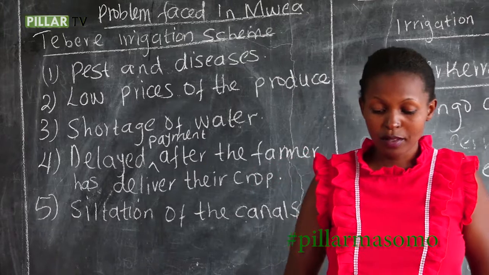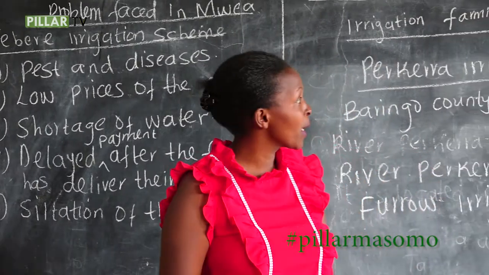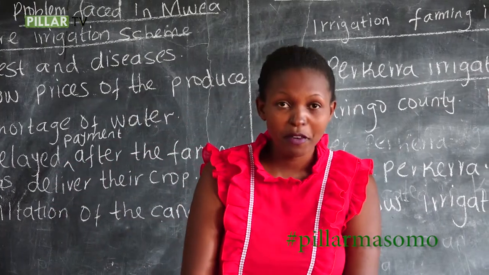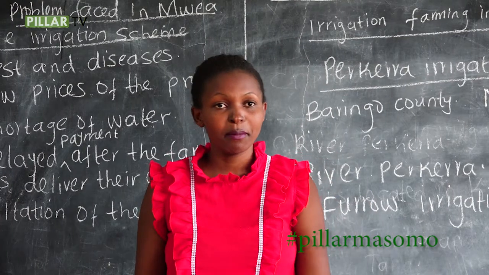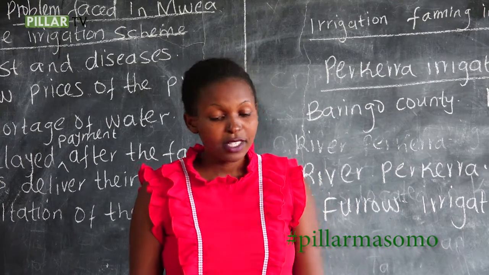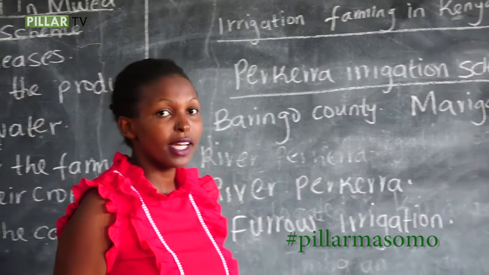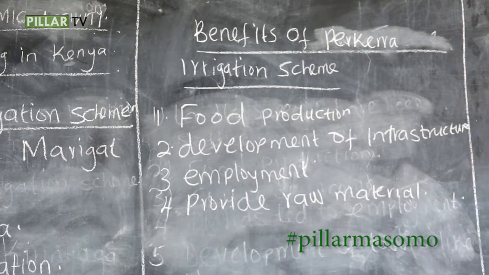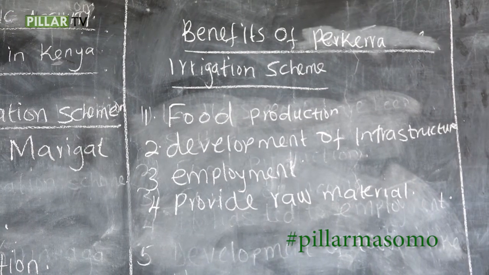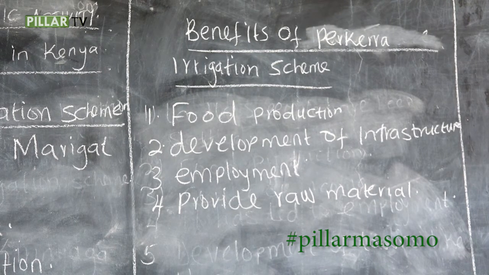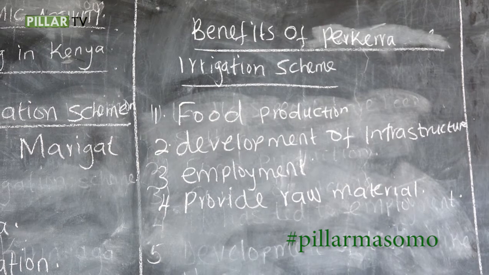Then the second question, the benefits of Perkerra irrigation scheme. Lana, I know you have already answered. We have already gone through them. We started with the first one, it has increased food production. Then number two, development of infrastructure. Number three, it has led to employment of so many people. Then number four, it provides raw material for the industries.